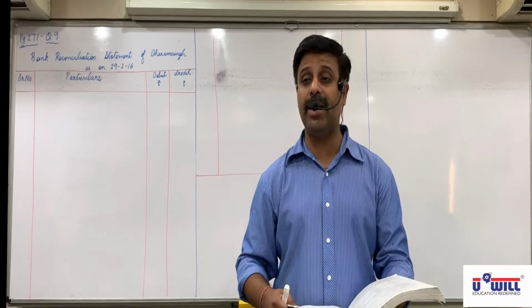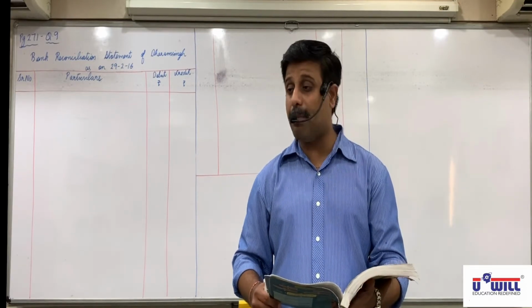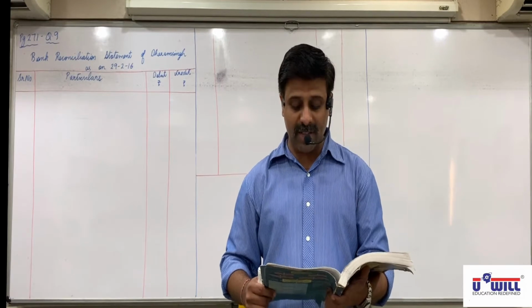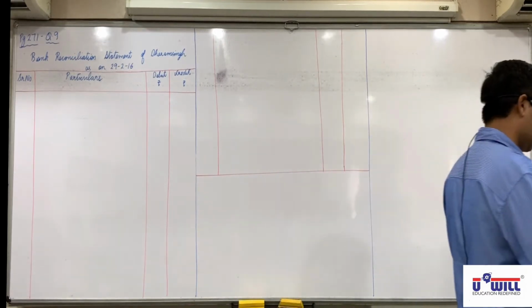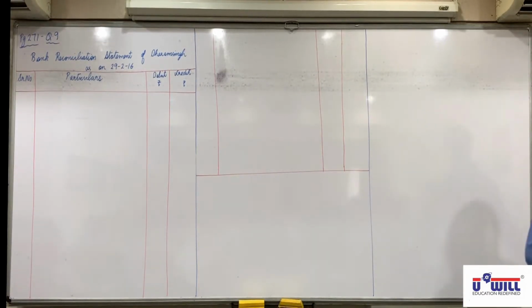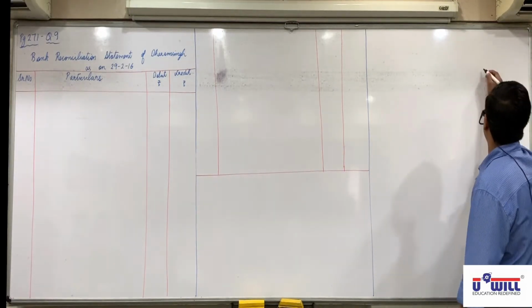Question 9 will be attended. Prepare bank reconciliation statement of Dharam Singh as on 29 February 2016. First, at the top of the page in your notebook, make this working.